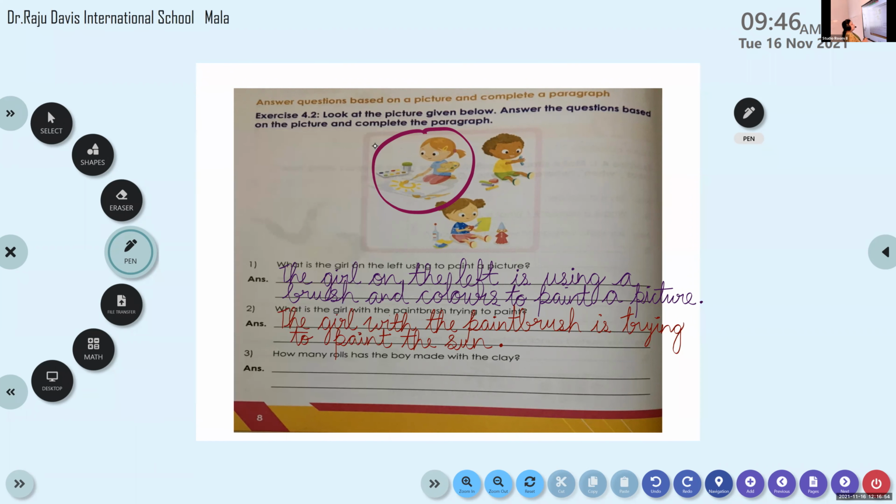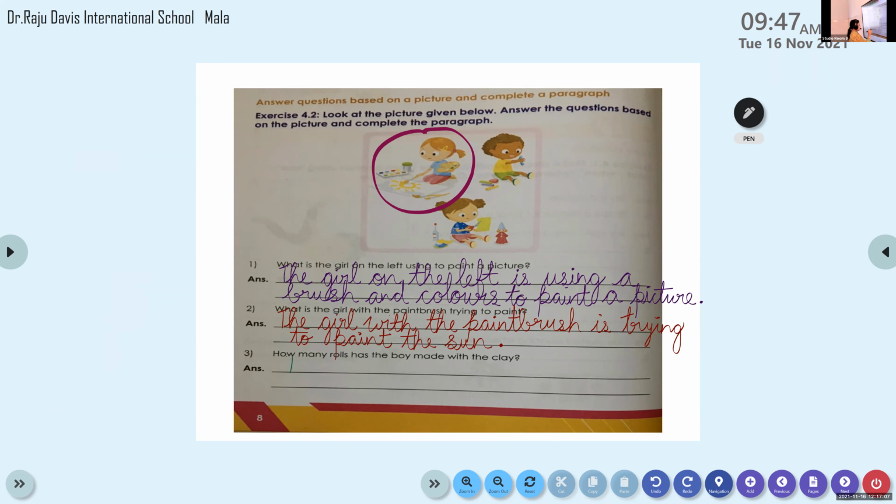Yes. How many rolls has the boy made with the clay? The boy, yes, very good. We must start the answer using the words the boy has made. How many rolls?